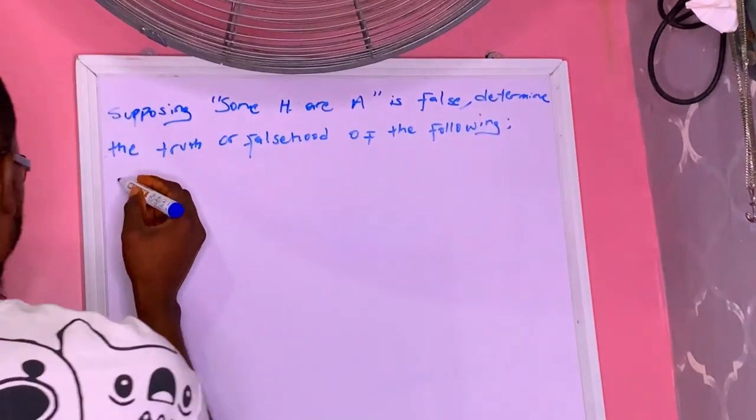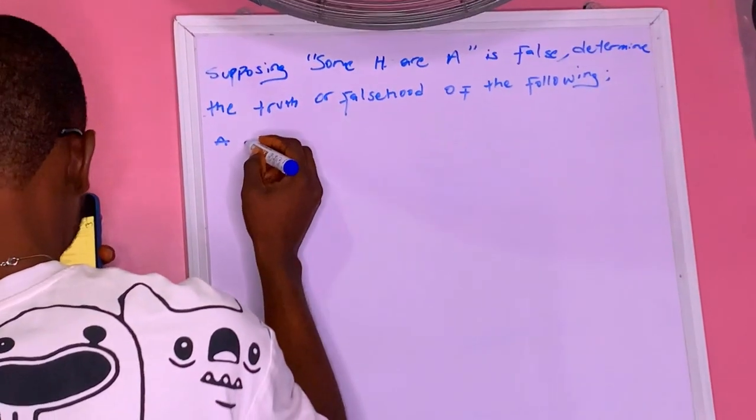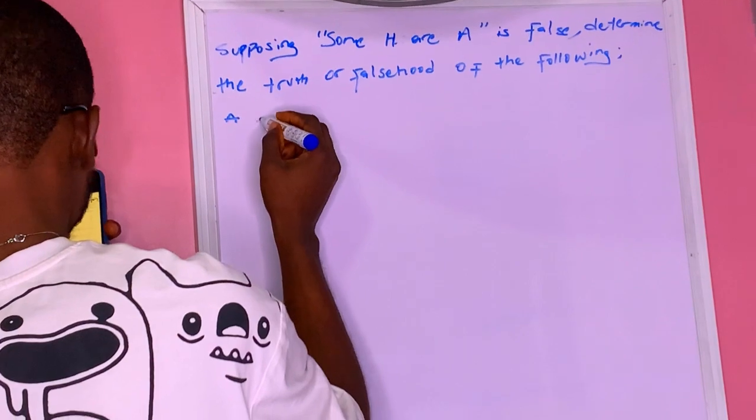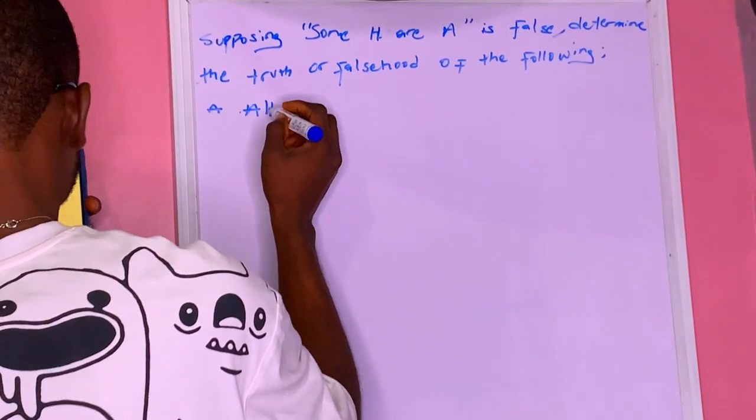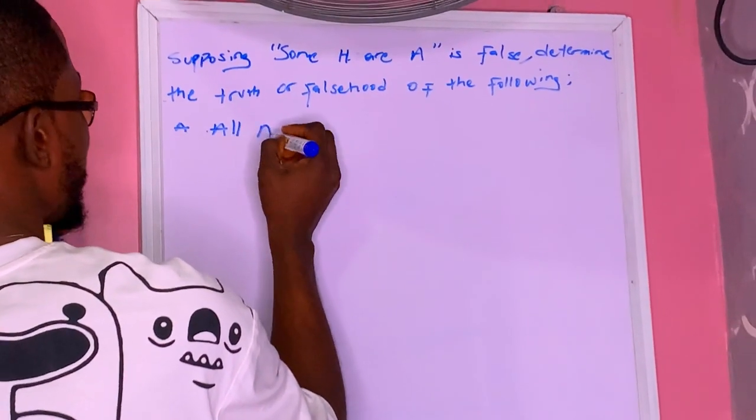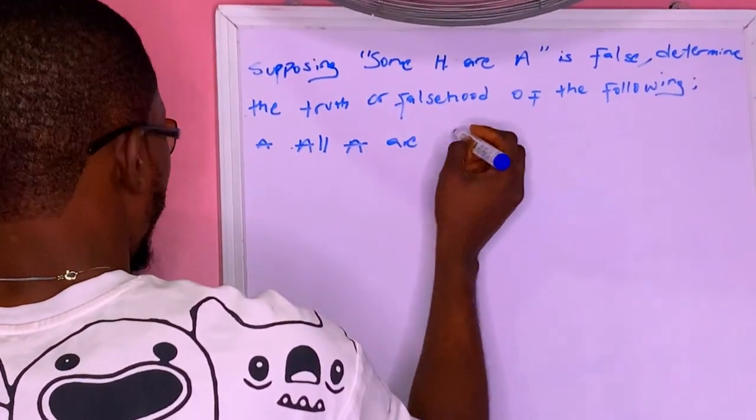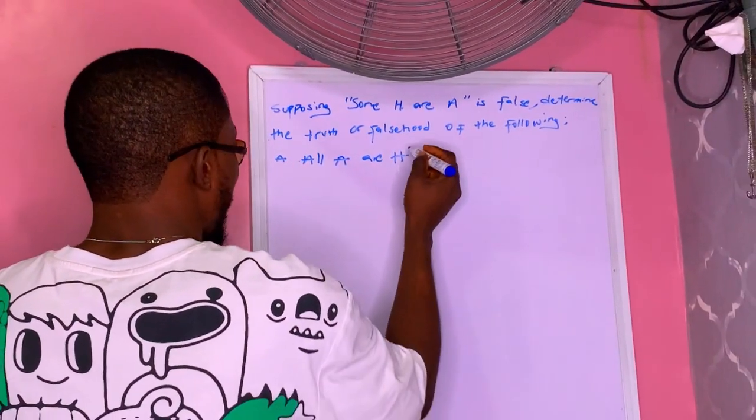So let's say A, we have all A are H: all angels are humans.